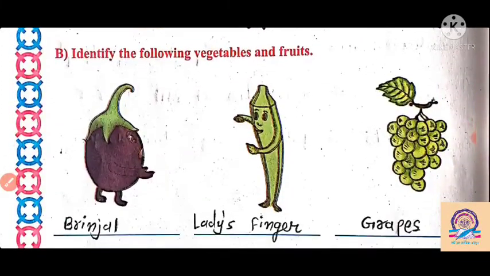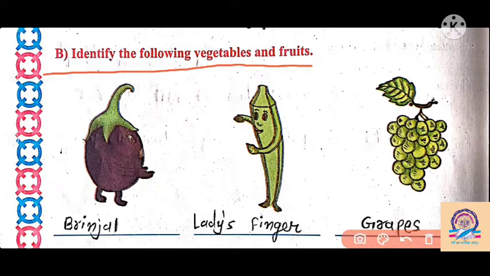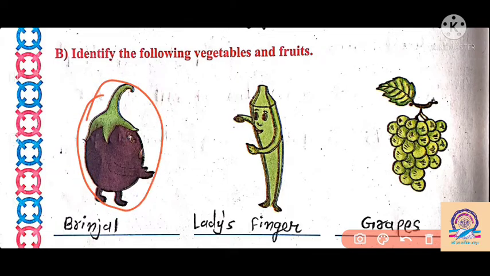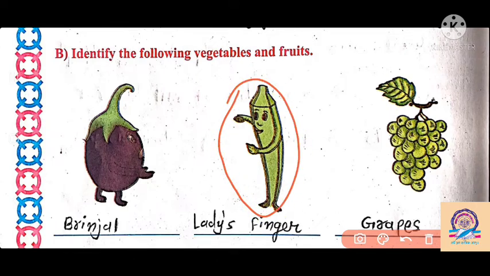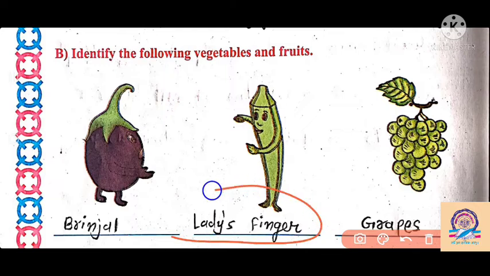Then identify the following vegetables and fruits. The first one given here is brinjal. The picture is of brinjal. Then the second one is lady's finger.